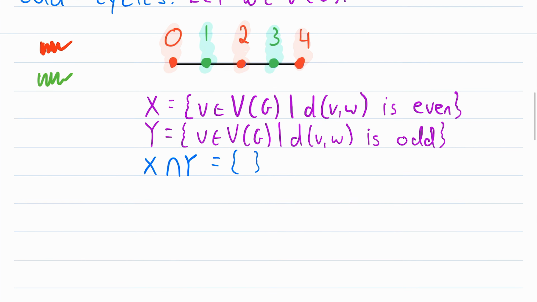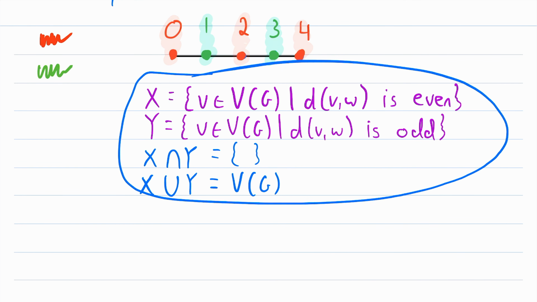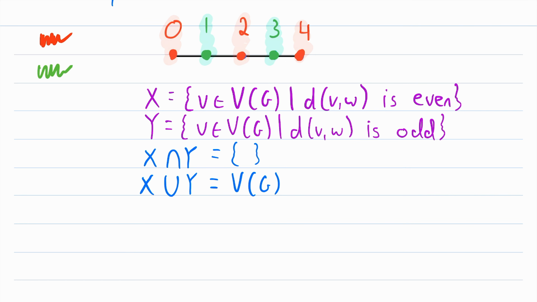The second thing we need to know is that every vertex of G is in X or Y, so X union Y has to be equal to the vertex set of G. We also know this is true because remember, G is a connected graph, which means that every vertex of G is going to have some defined distance from the vertex W. That distance will either be even or odd, so that vertex will either be in X or Y. So this is a valid partitioning. Every vertex is in exactly 1 of the sets, and no vertex is in both of the sets. But this does not mean that this is a bipartite partitioning. That's what we have to prove next.